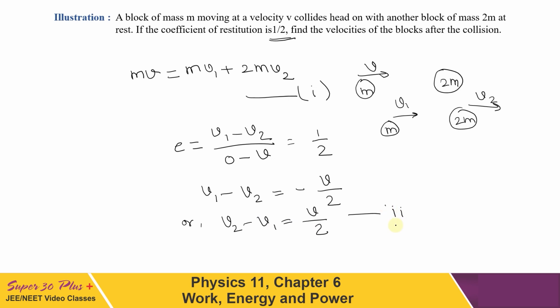On solving equations 1 and 2, we will finally get v1 equal to 0 and v2 equal to v/2. So these are the final velocities of the blocks after the collision has taken place.